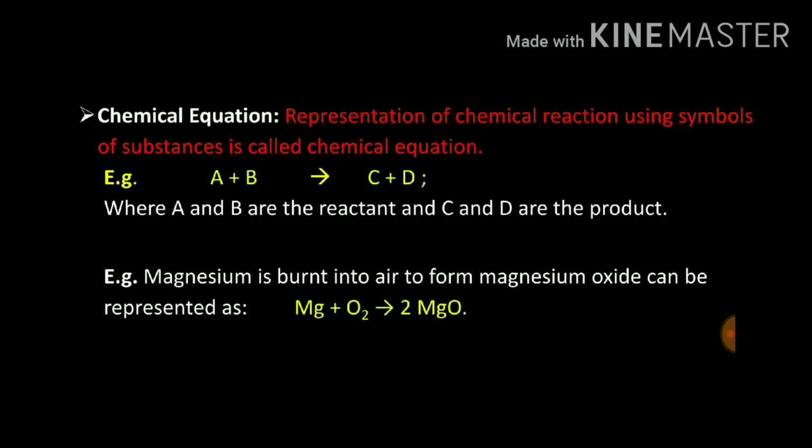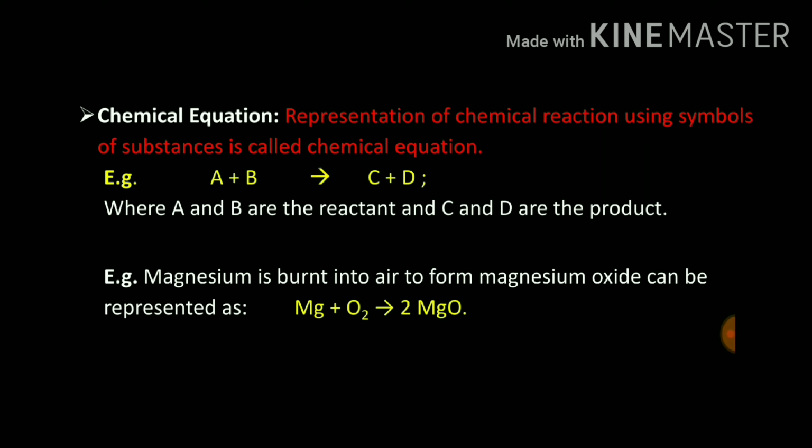For example, here two elements A and B, just for example. When reacting A with B, it is converting into C and D. So what are C and D and A and B, and why have we put an arrow here? This is the shorter way to write down the chemical reaction.